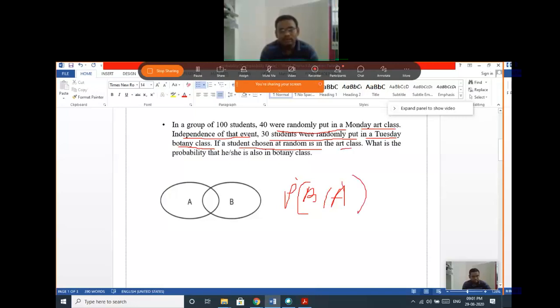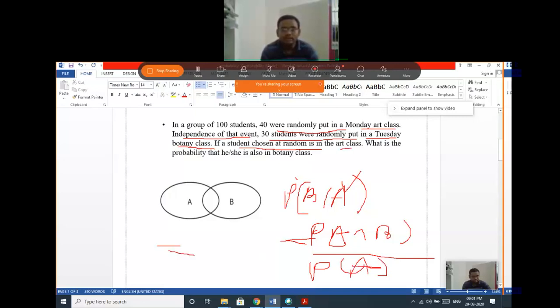That's why we know the condition is already mentioned that we are choosing students from the art class. So that's why probability of A intersection B divided by probability of A. So that's the total answer.